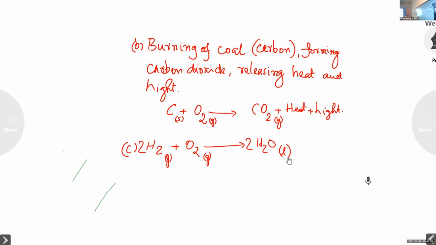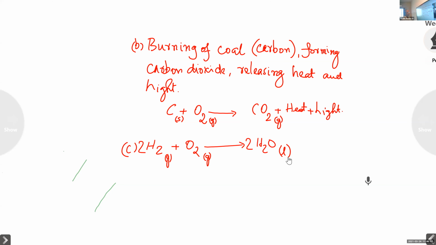Okay. So we have taken 3 examples for combination reactions. Take the case of magnesium ribbon. Magnesium ribbon burns in air, forming a white powder, magnesium oxide. Dazzling white light, heat and light will be produced. Burning of magnesium in air is also an example for combination reaction.